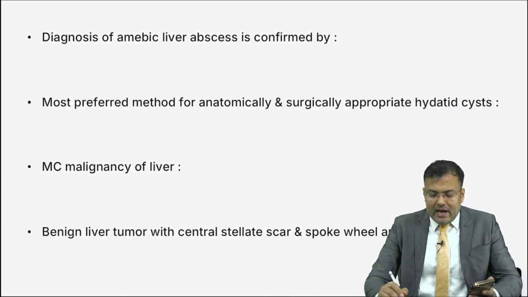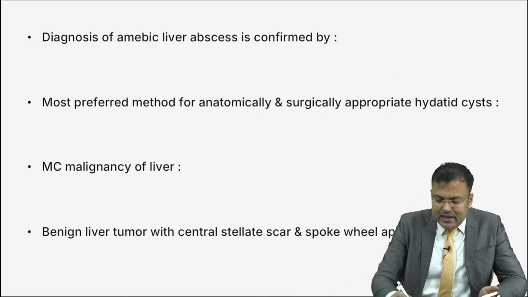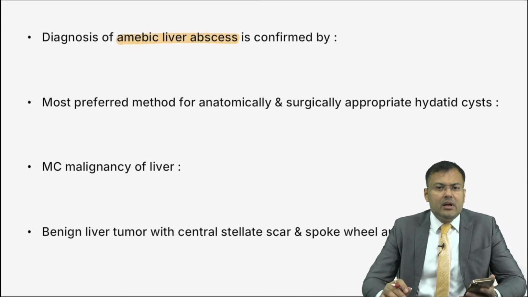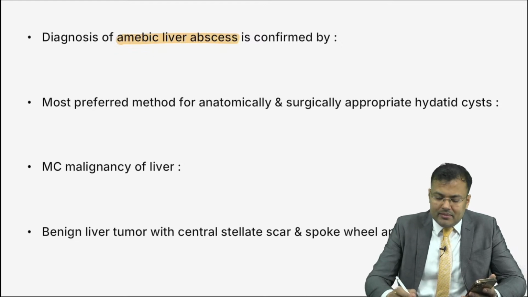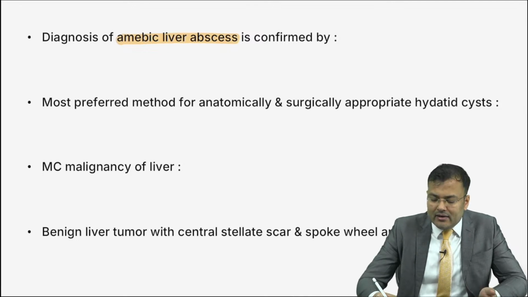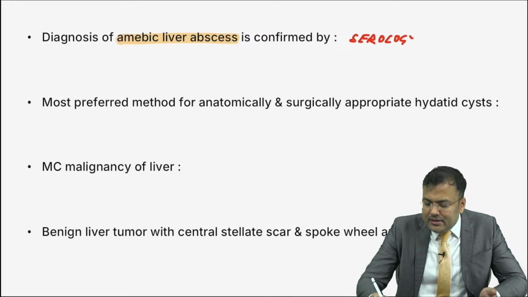Next question. Diagnosis of amoebic liver abscess. Guys, tell me. Diagnosis of amoebic liver abscess is confirmed by, how do you confirm the diagnosis of amoebic liver abscess? Easy question. Yes, ELISA, very good. It is serology, amoebic serology by ELISA. So we confirm it by serology, and that is via ELISA.